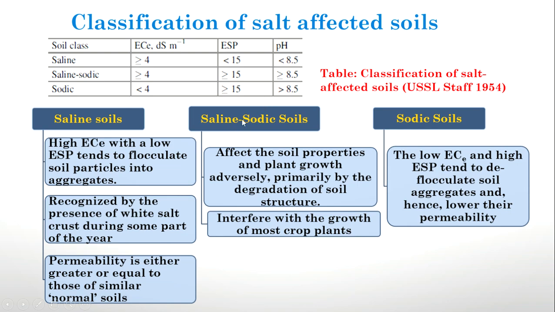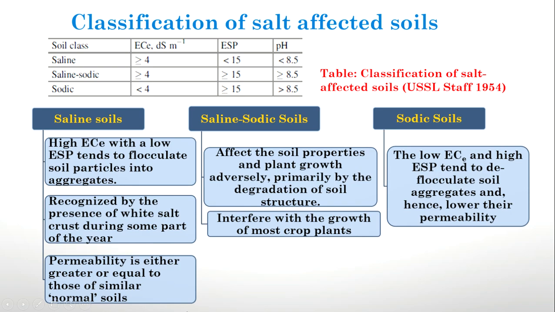In case of saline sodic soils, it interferes with the growth of most of the plants and it will affect the soil structure. When sodicity is higher, that is alkalinity of the soil is higher, then it will cause lower permeability and tend to deflocculate soil aggregates. The aggregates of the soil will be deflocculated and permeability will be lesser. So these are the characteristics of different soils based on the salinity.